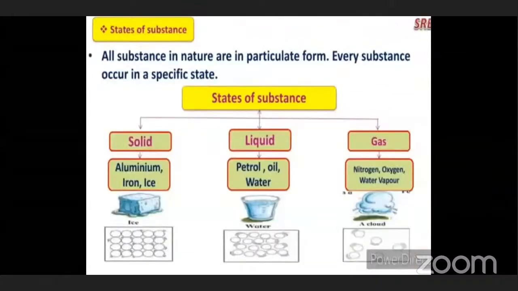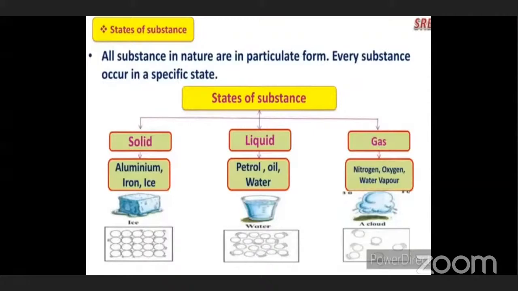Okay. Now, states of substances. How many states of substances are there? Three states. Very good. What are they? Solid, liquid, gas. There are three states of substances: solid, liquid, and gases. Every substance in nature occurs in a specific state.